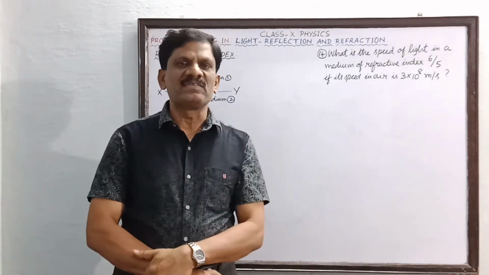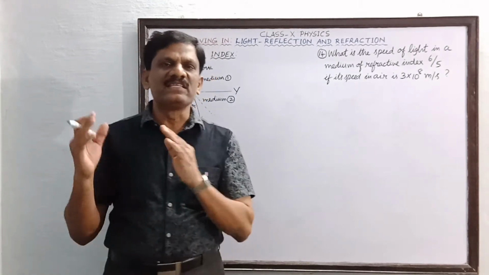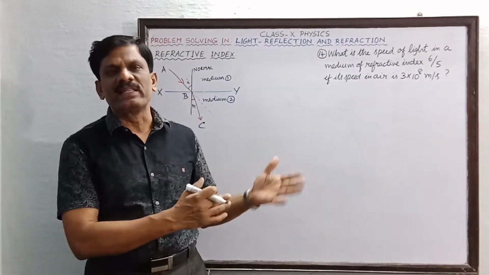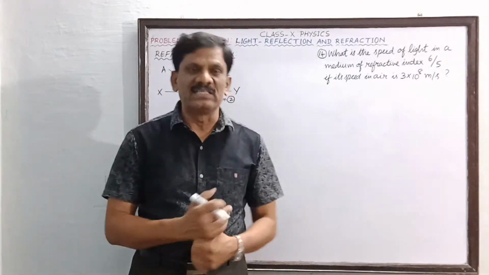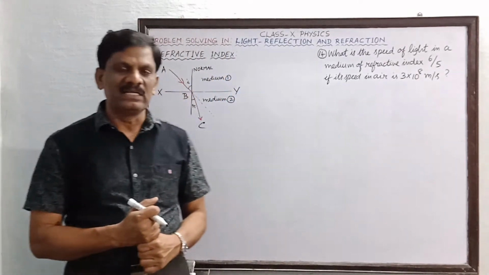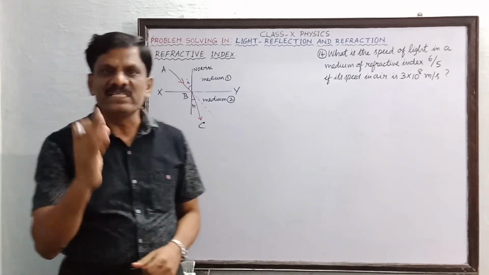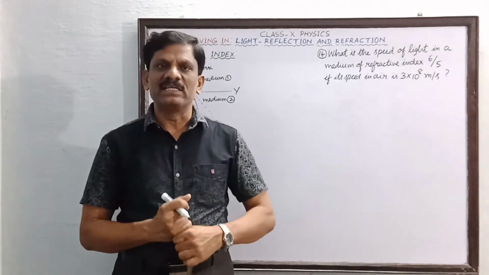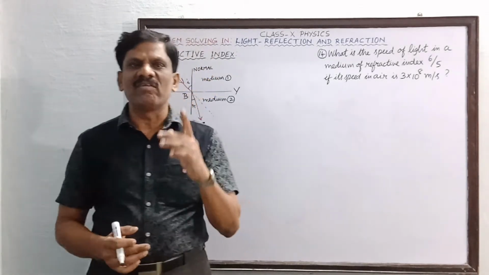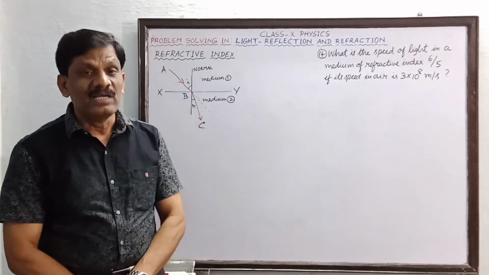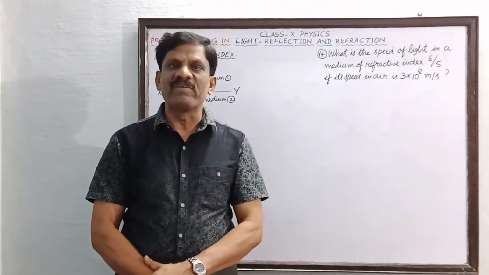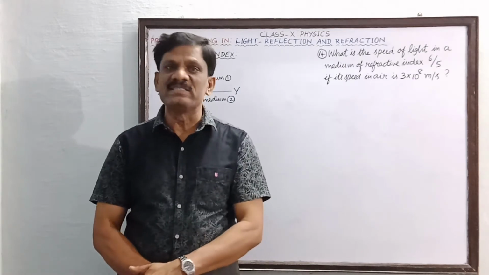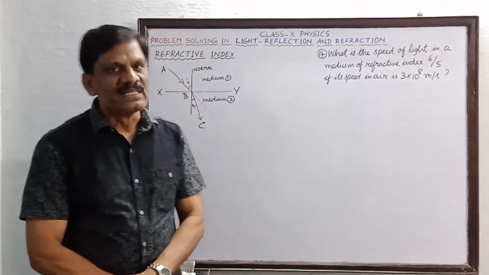This also you must have studied in the theory. When light traveling in one medium enters into another medium, which property changes and which does not, I will recall once again. First, the velocity of light will be changing. As a consequence, the wavelength of light also will be changing. But the frequency of light will never change, my dear students. The frequency of light is its intrinsic property, which remains the same.